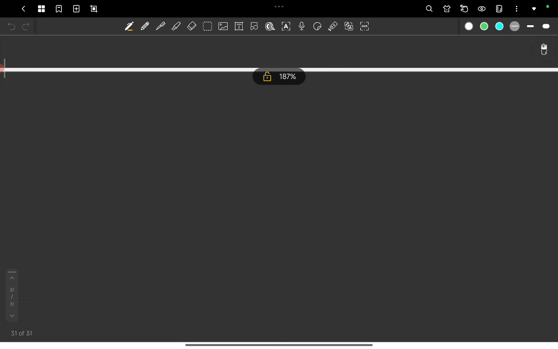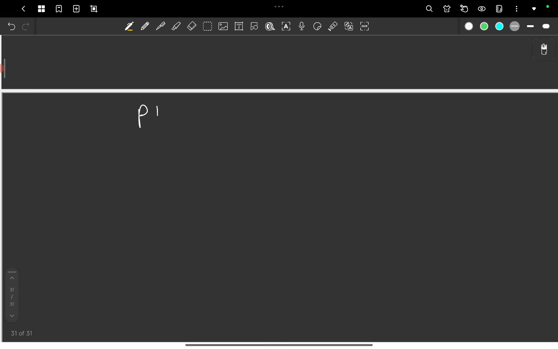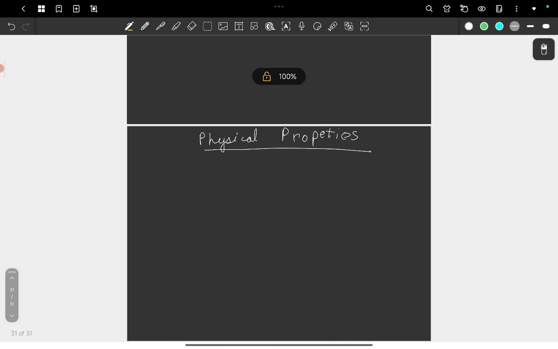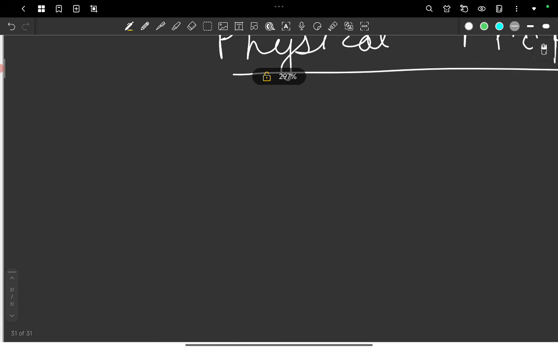Now let's talk about the physical properties. The physical properties of group 15 elements will be over in this page only. So let's first talk about a point that the NCERT mentions, that the ionization enthalpy of group 15 elements is greater than that of the corresponding group 14 elements.